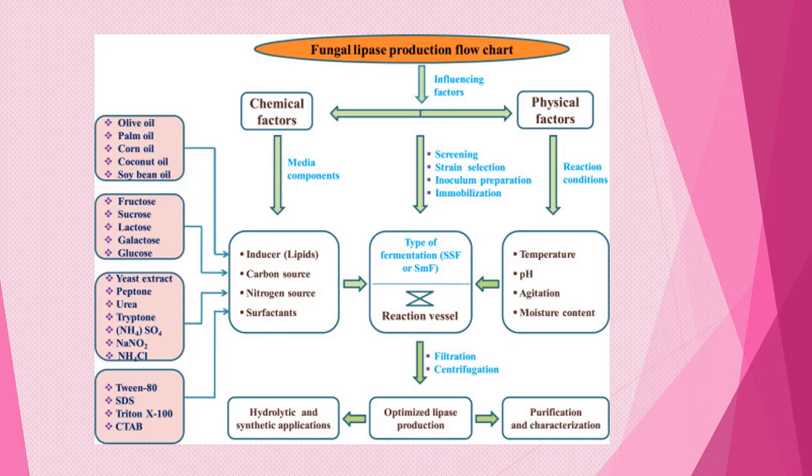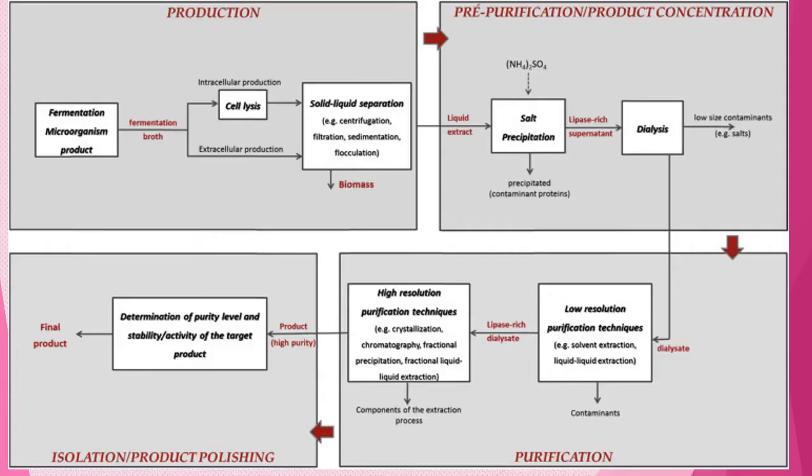Once these things have been formulated and identified, in the fermenter we will maintain the optimum conditions such as temperature, pH, agitation and moisture content. Once the production is over, filtration and acidification are carried out, and the lipase is isolated, and then it will undergo some purification steps. Even the crude lipase is used for some industries. So based upon the uses, the lipase will be collected and transported.